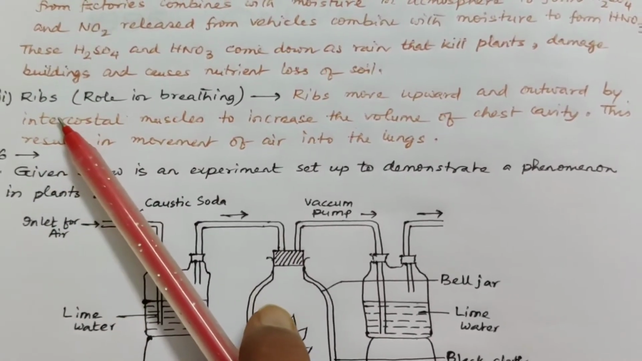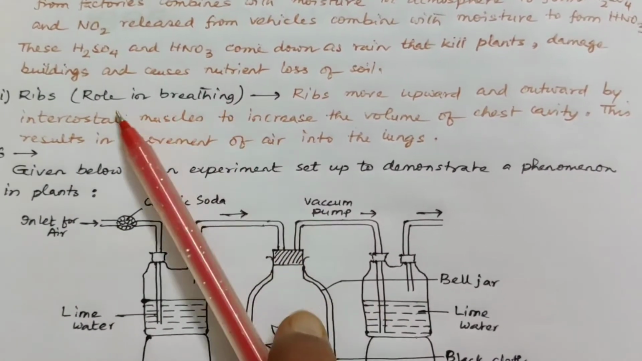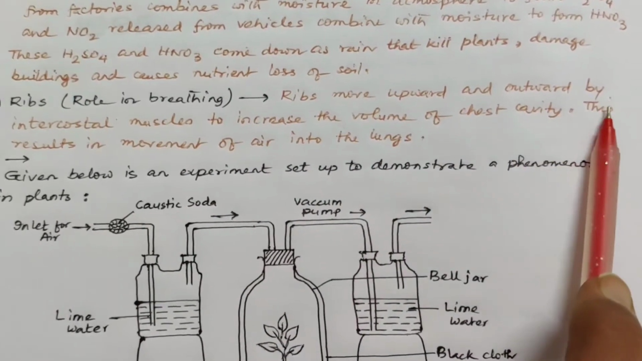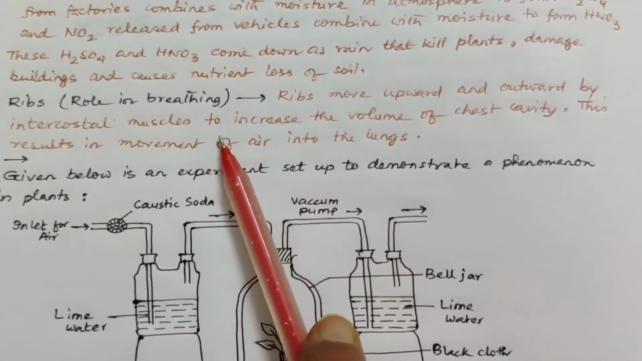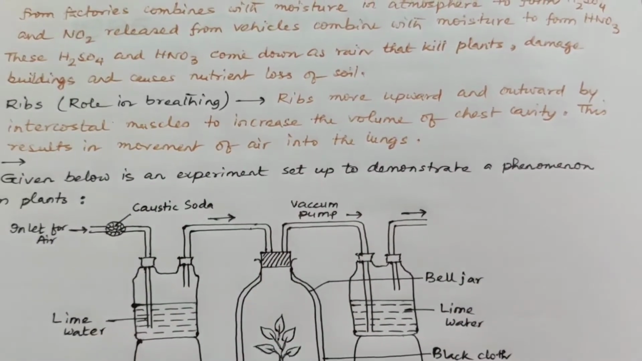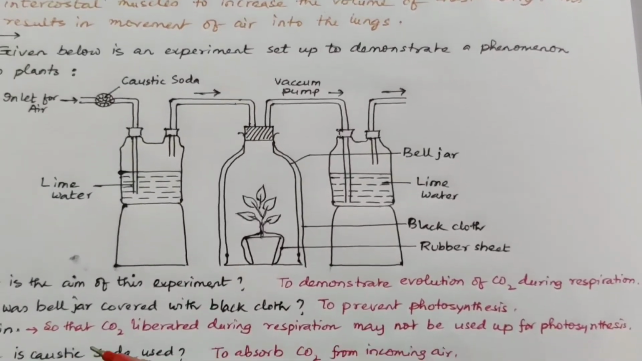Second is ribs. There you have to write about the role in breathing. The ribs move upward and outward by intercostal muscles to increase the volume of the chest cavity. This results in movement of air into the lungs.